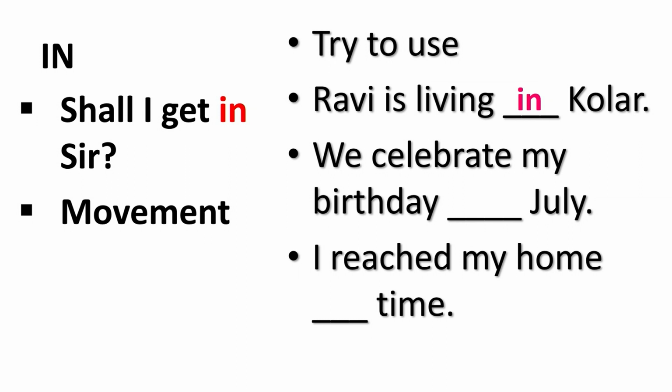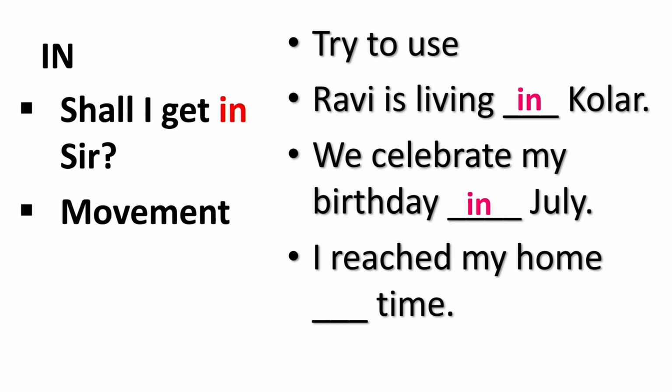We celebrate my birthday dash July. It's a month. What can we use here? We can use in. If it is a month or year, we should use in. If it is a date, we should use on only.